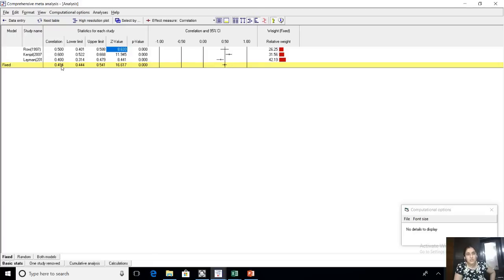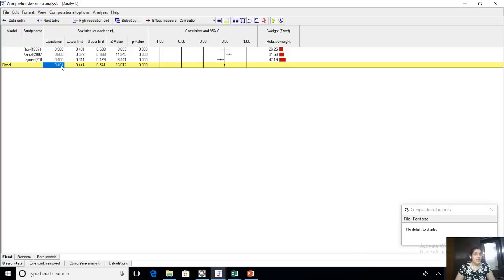These are all the statistics which you need in CMA. End of the day, you need a consolidated, weighted effect size of all the studies, which is 0.494. Again, I go back to Cohen. Cohen said 0.1 very small, 0.3 medium, 0.5 and higher large. So I come in the medium range. All those studies that were studying religion's impact on intention, the crux or the output of all those studies is 0.494.